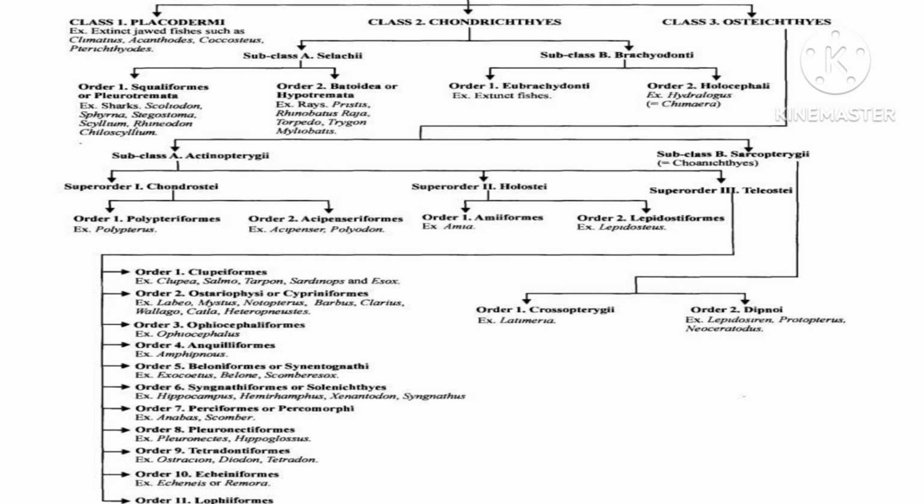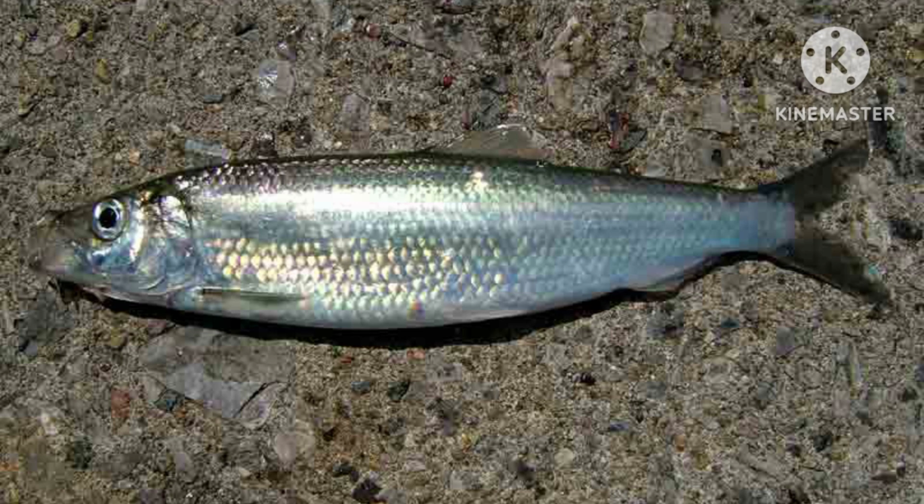Superorder 3, Teleostei, is classified into 11 orders. We have 11 orders under the superorder Teleostei. So let us look one by one. Order 1 is Clupeiformes. Examples for this are salmon, Clupea, etc.